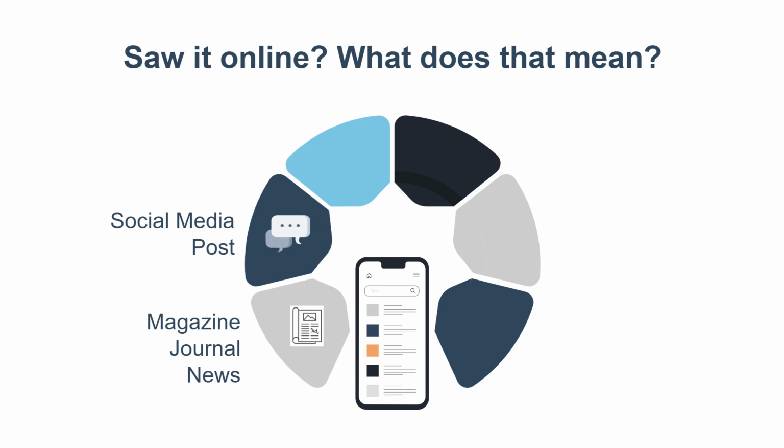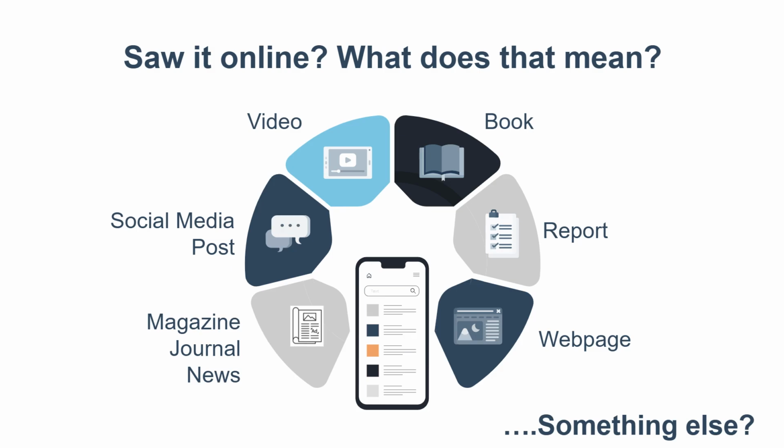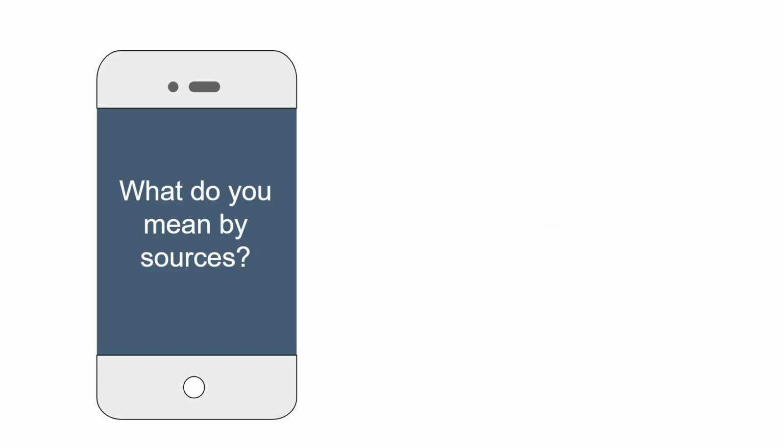Was it a post on social media? Was it some sort of video clip, a documentary? Were you streaming a film? Is it a book? Was it from an encyclopedia? Did you read a government report, an industry white paper? Was it really just a web page? Or could it be something else? Figuring out source types online isn't always easy.